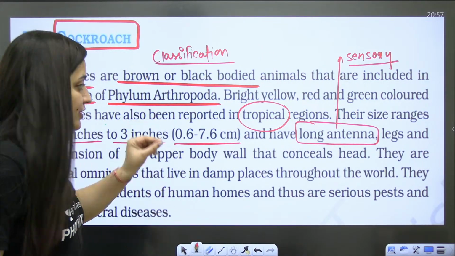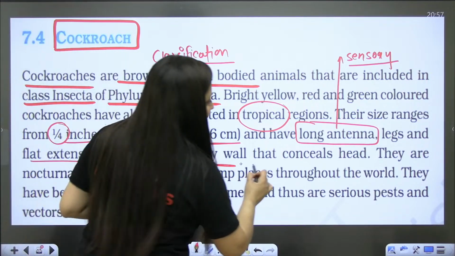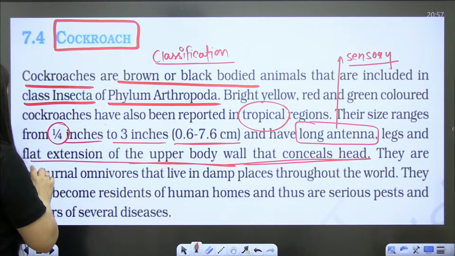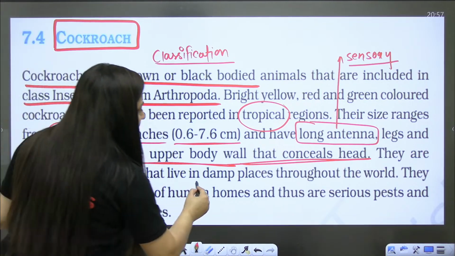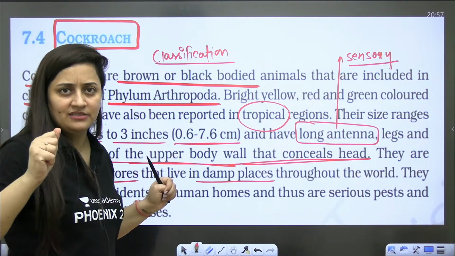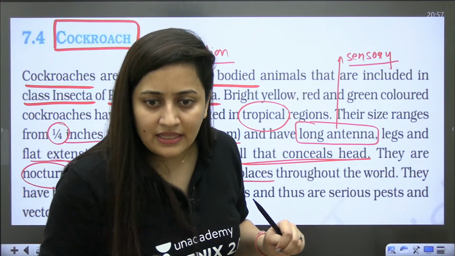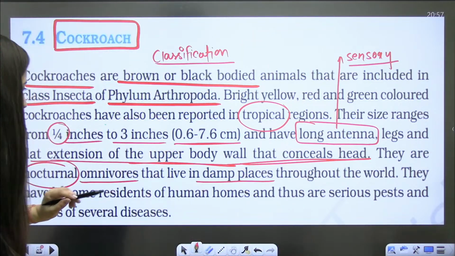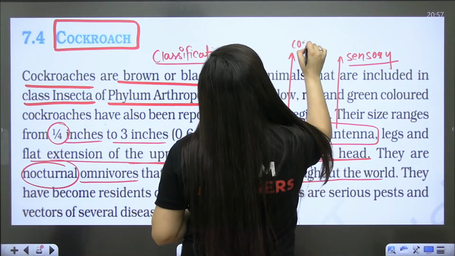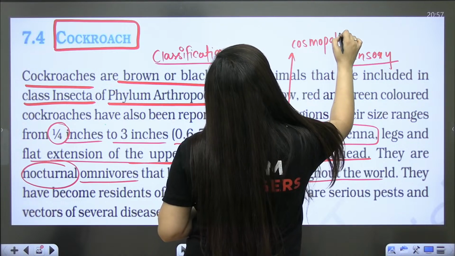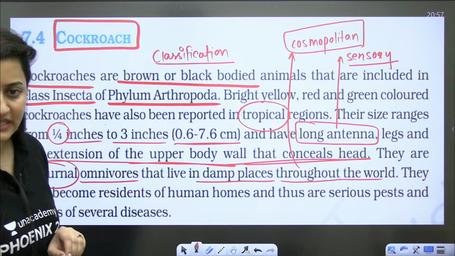It has legs also and a flat extension of the upper body wall that conceals the head. They are nocturnal, active during night time, omnivorous, and live in damp, shady places, in the cracks and crevices. They are present throughout the world, so we use the word cosmopolitan in distribution. Clear, bache?